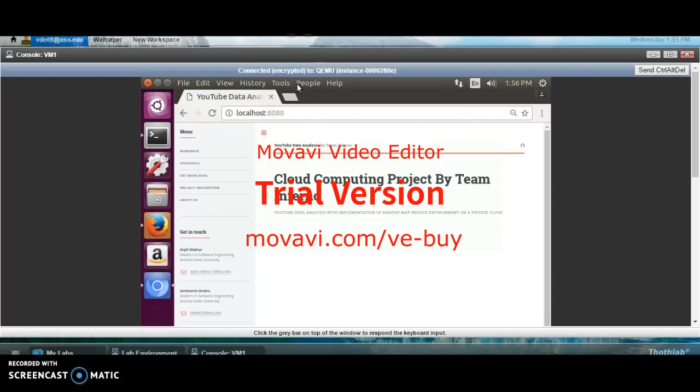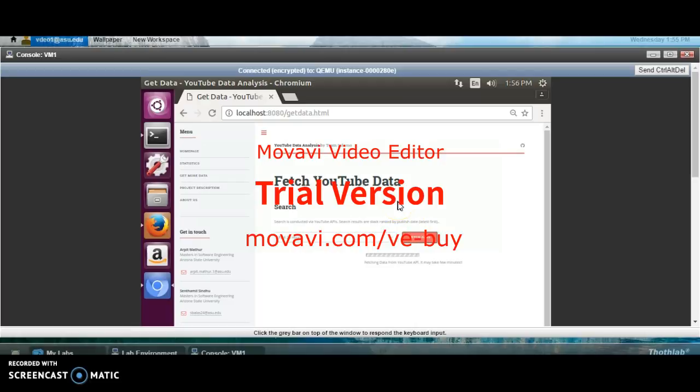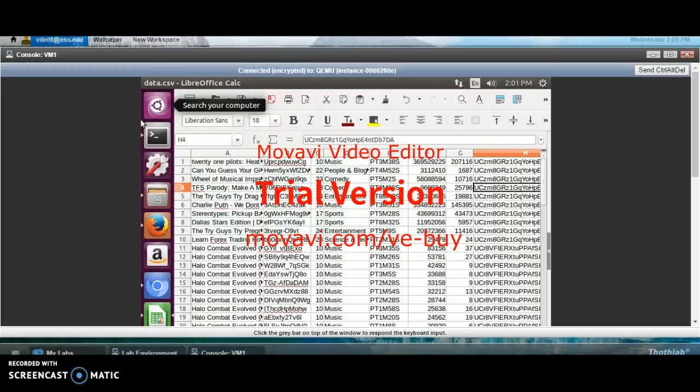To fetch the data from YouTube, we need to click on the Get More Data option. It will navigate us to a new web page. We can select the time frame for which we need the video data. When we click on the Fetch Data button, data will be collected in CSV format using the YouTube Data API. It will take a few minutes to retrieve the data. So this is how our data.csv file looks after being fetched.